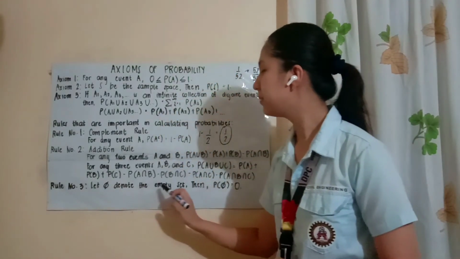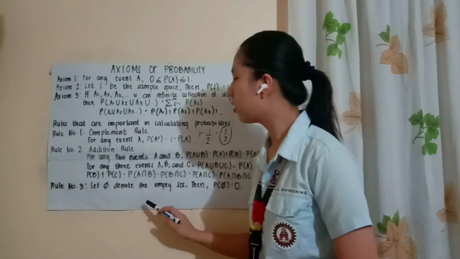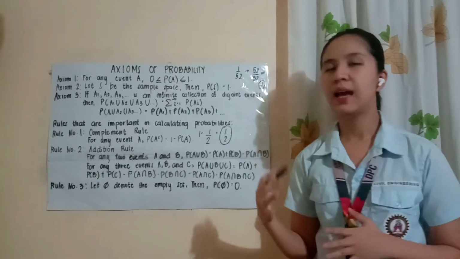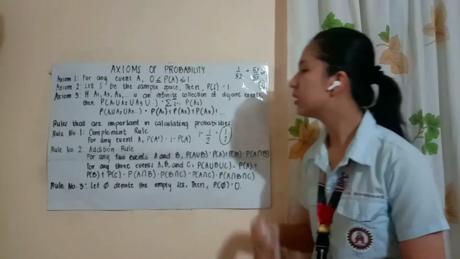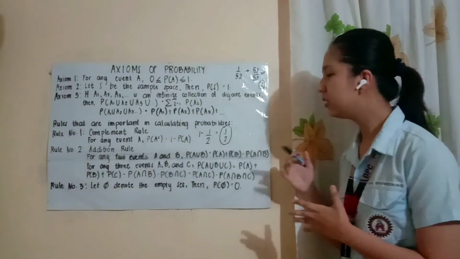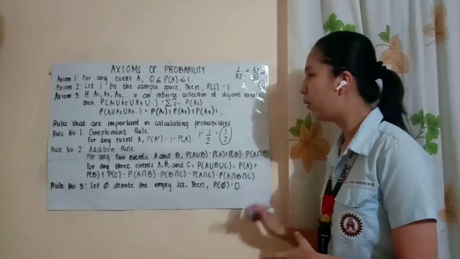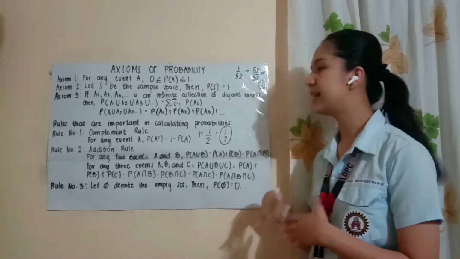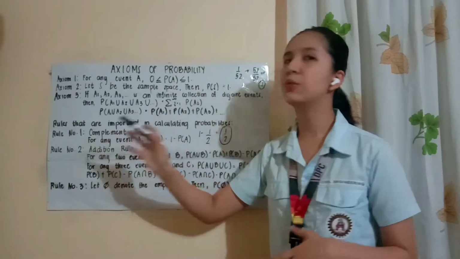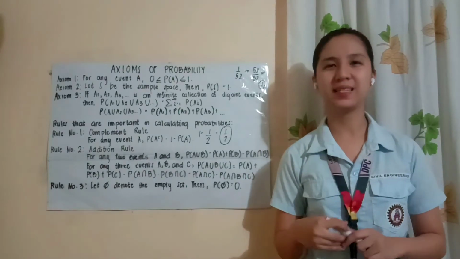Let P denote the empty set, then P of P is equal to 0. Dito naman sa rule na to, every time na we will have empty set or set that has no element, i-denote na lang natin siya as phi. And then, yung probability ng phi na yon, automatically 0 na siya since walang element yung set na yon. So, yun lang yung mga axioms and rules that we need to satisfy whenever we are calculating probabilities.